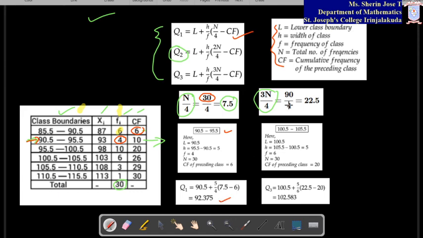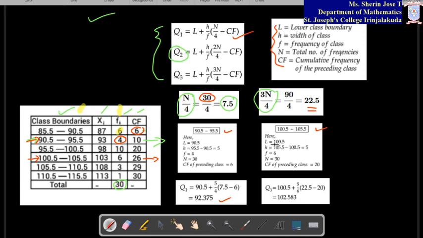Now in a similar way, you have to find the third quartile. The third quartile is 3n by 4, so you will get 22.5. Where is it coming in the cumulative frequency? 20, 26. So for 22.5, the next higher value is 26. So this class you have to consider. Which class is that? 100.5 to 105.5. So that is this class, correct?